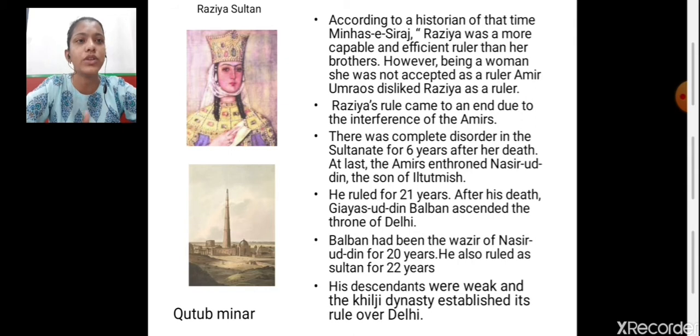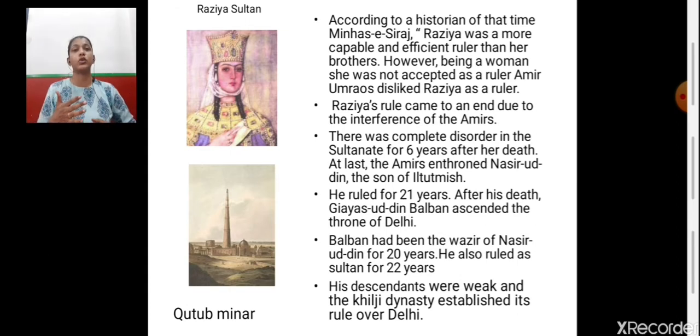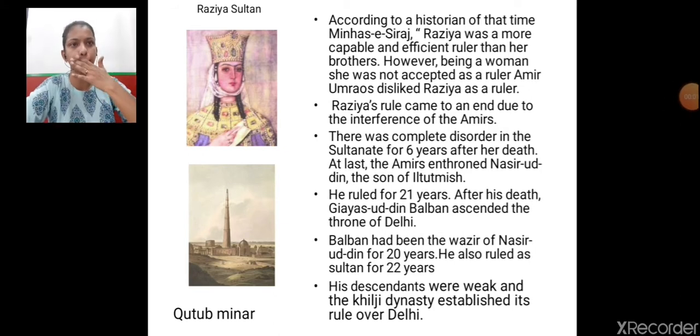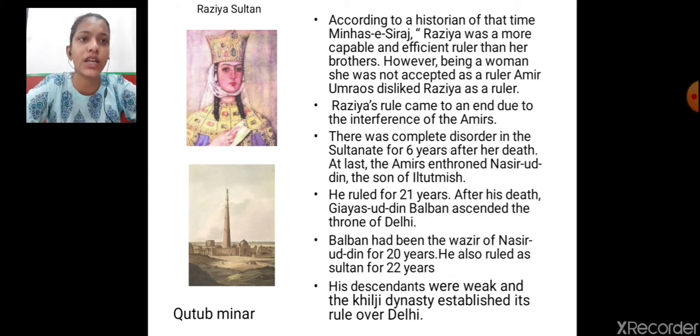Razia's rule came to an end due to the interference of the Amirs. Her rule came to an end because it was very difficult for people of that time to accept a woman as a ruler taking care of the entire kingdom. There was a complete disorder in the Sultanate for 6 years after her death.